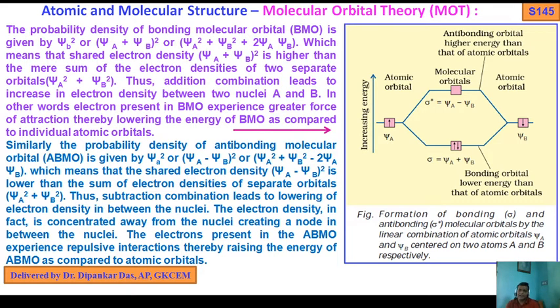Look here at the energy of the bonding molecular orbital, and look here at the energy of the antibonding molecular orbitals. As the antibonding ABMO experiences more repulsive interaction, the energy increases. That's why antibonding MO has higher energy compared to the atomic orbital and bonding MO.